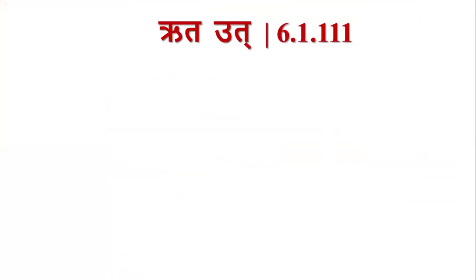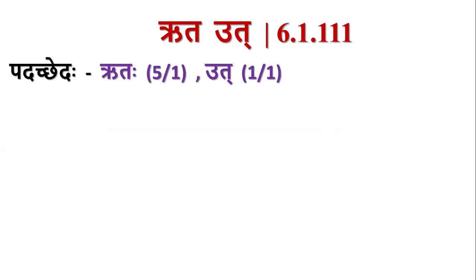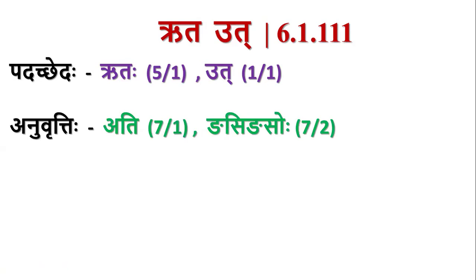The first sutra is Rutavut, 6.1.111: Rutaha Ut. Rutaha is Panchami Ekavachana, Ut is Pratama Ekavachana. The Anuvritti of Ati is taken, because there is no word in Saptami in the sutra. Ati comes from Engah Padantadati, and Gnasignasoho from the previous sutra, Gnasignasohcha.